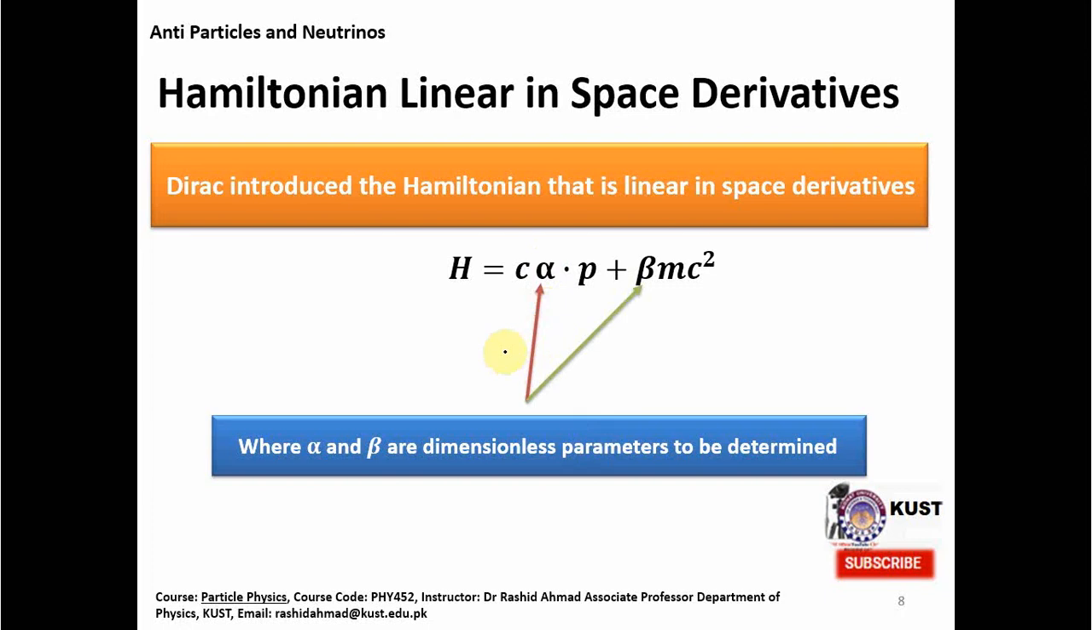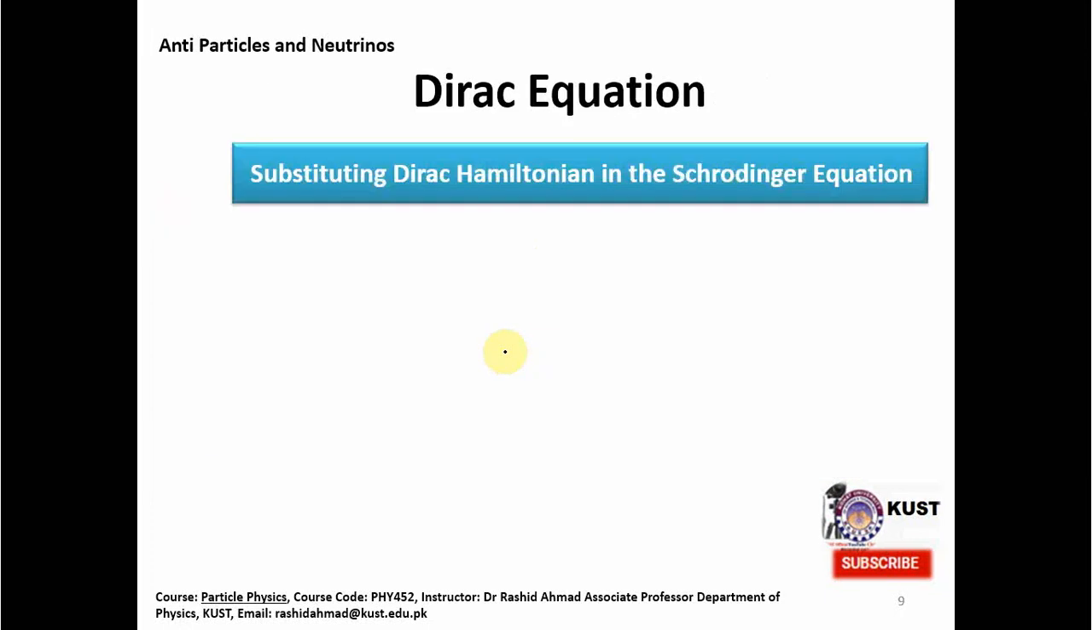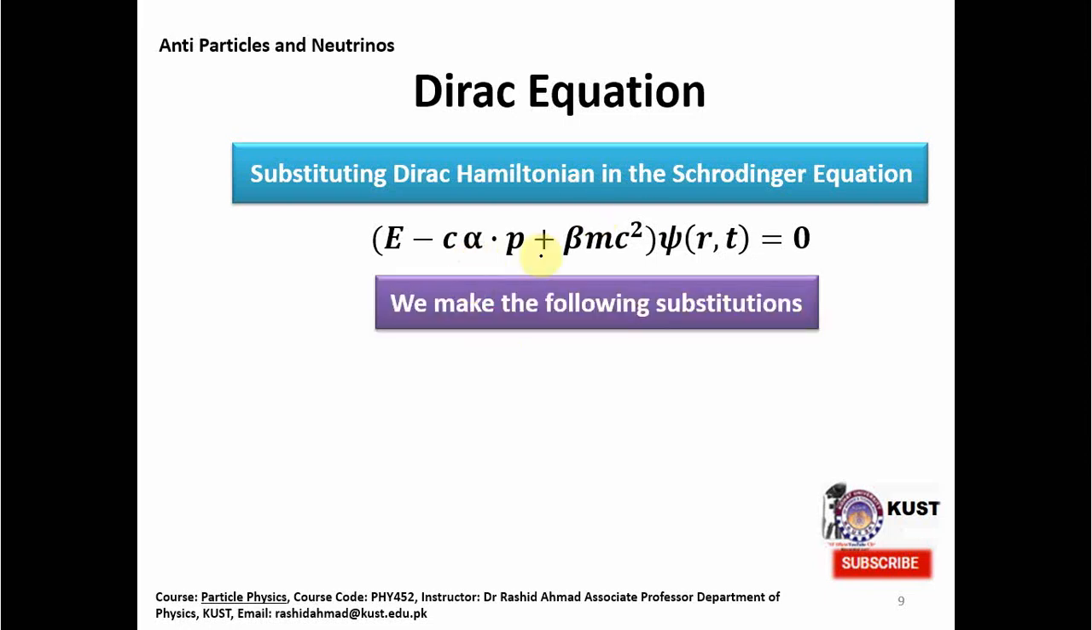But without going into a lot of details, we see that if we substitute the Dirac equation, this Dirac Hamiltonian, into the Schrödinger equation, what we get is this type of equation. And if we make substitutions